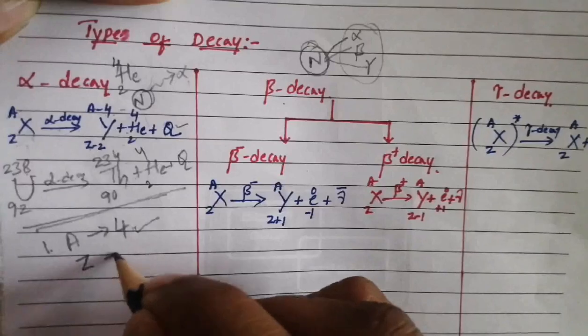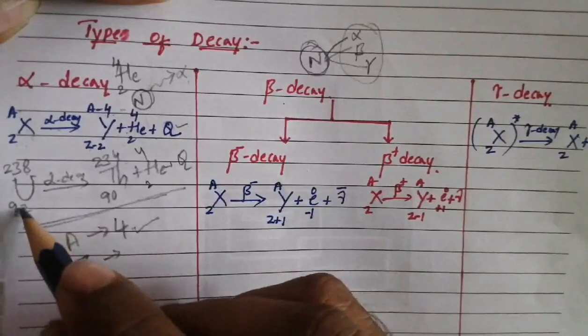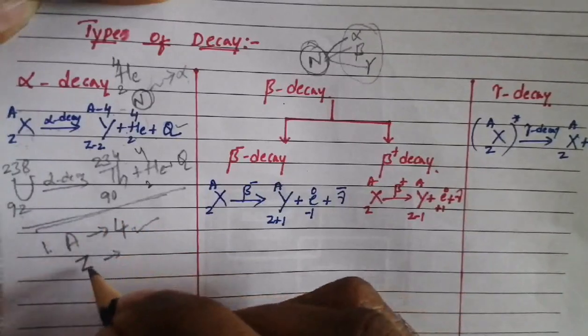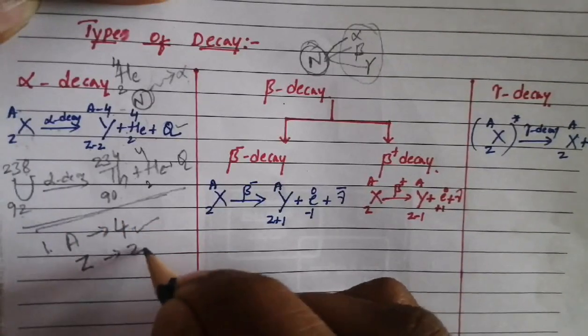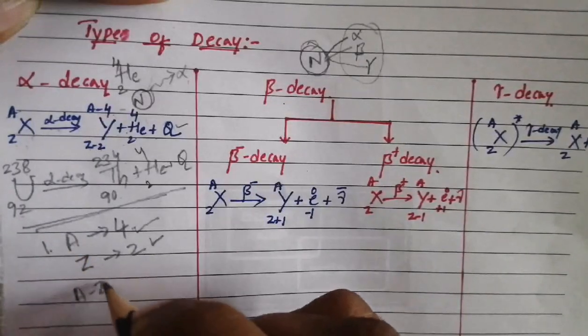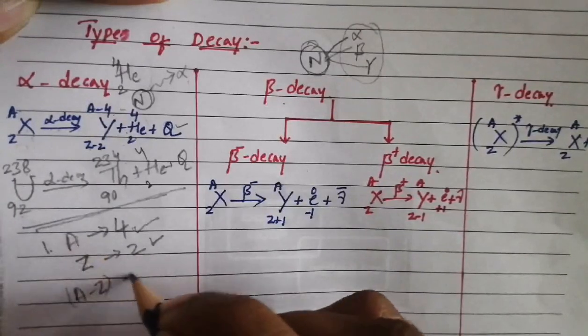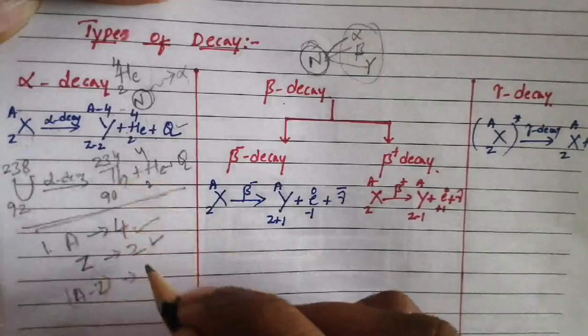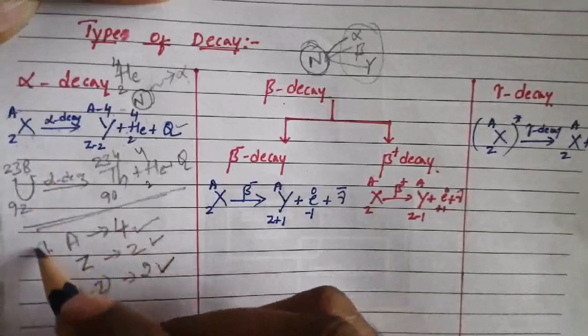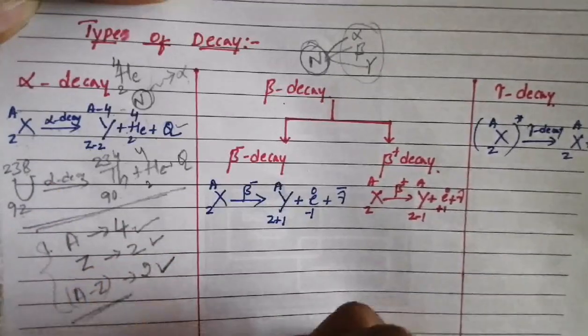The second characteristic of alpha decay is that the atomic number is decreased by 2. The atomic number, which is the number of protons, is decreased by 2. Also the number of neutrons, A minus Z, is decreased by 2. So these are the characteristics of alpha decay.